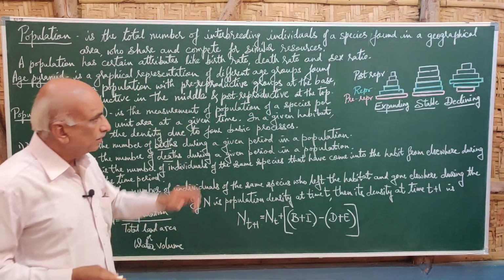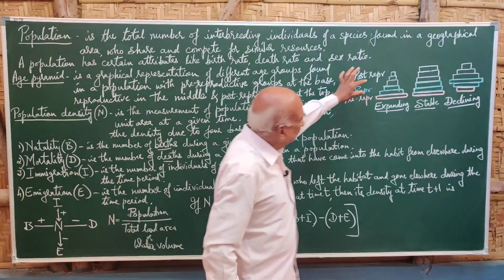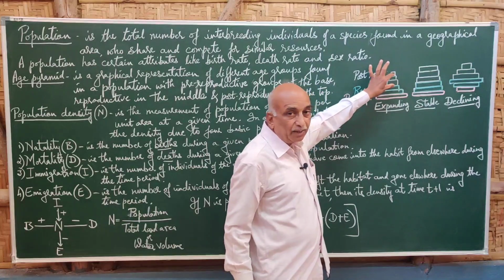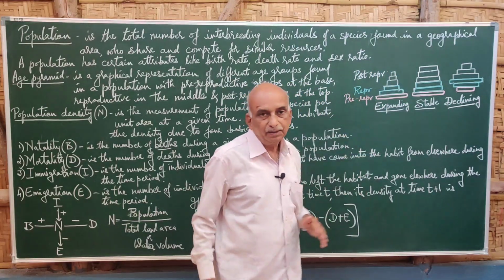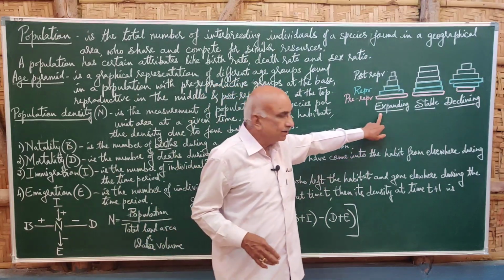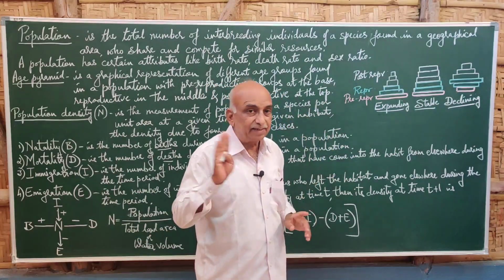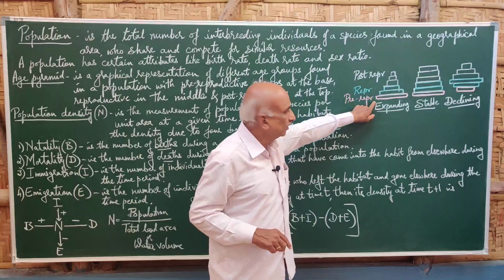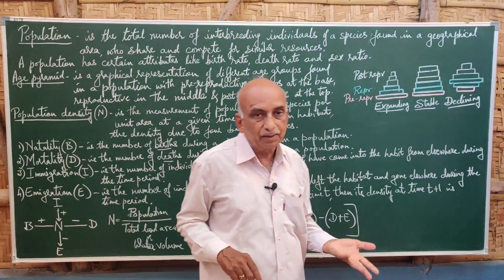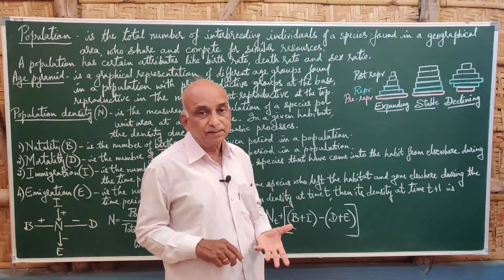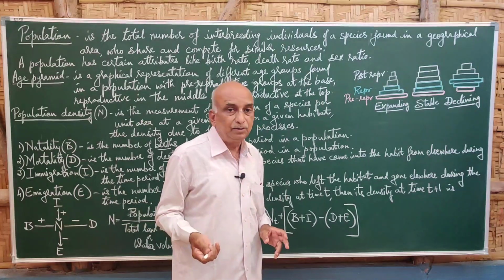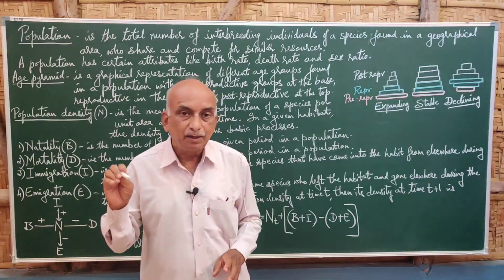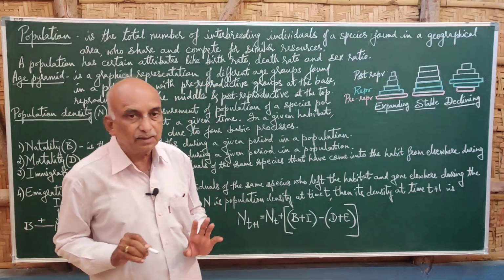In a population, if there are more pre-reproductive and reproductive individuals, definitely the population will rise. The post-reproductive are very few, while the reproductive and pre-reproductive are more in number. So automatically the population will be expanding, meaning increasing. Old age persons are very few, so they do not involve in reproduction and do not increase the individuals. They are considered only for the counting of the population.